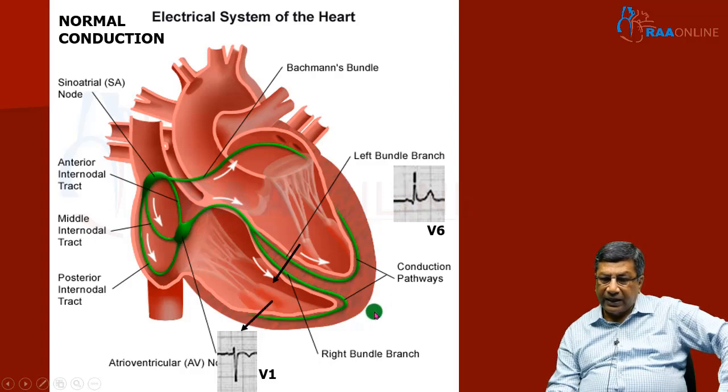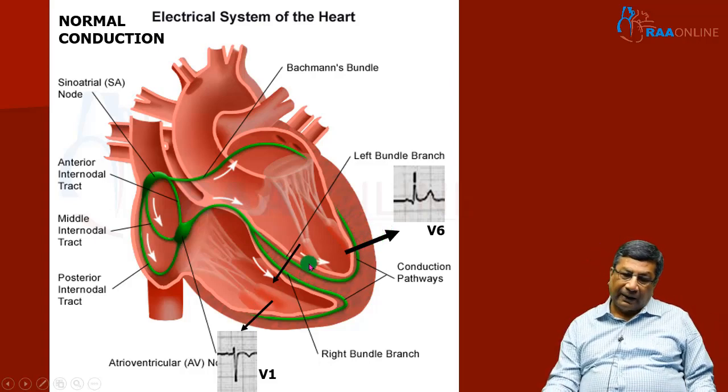Then there is simultaneous activation of the right ventricle by the intact right bundle and the left ventricle by the intact left bundle, through the rapidly conducting specialized conduction system, but the net vector, because of the thick muscle mass, deviates to the left. This results in a deep S wave in V1 and a tall R wave in V5, V6, and the QRS duration is less than 0.08 second, not exceeding 2 small squares.